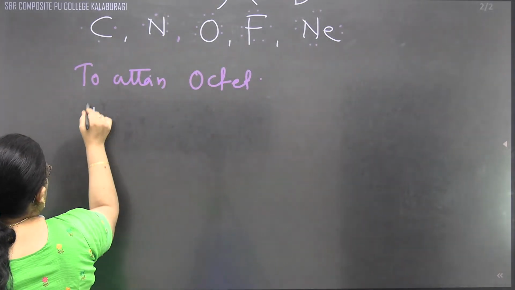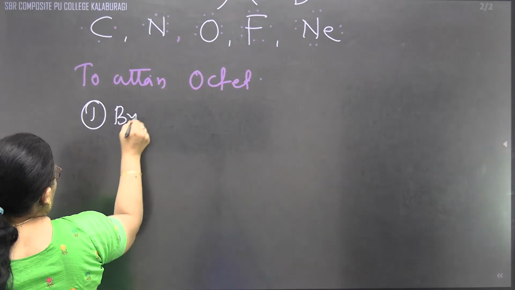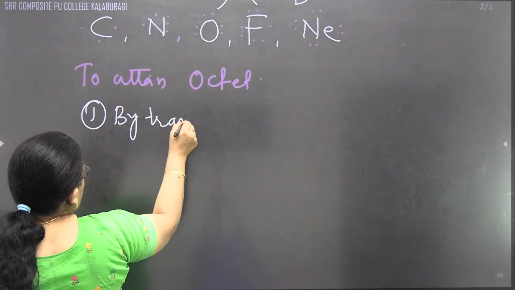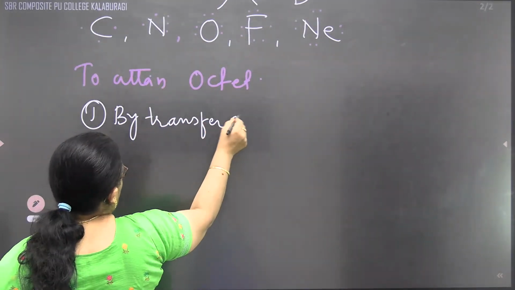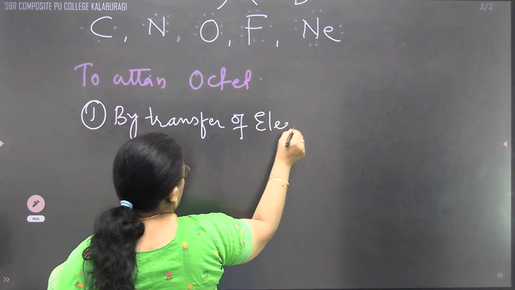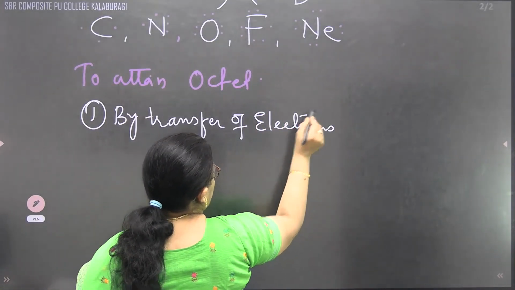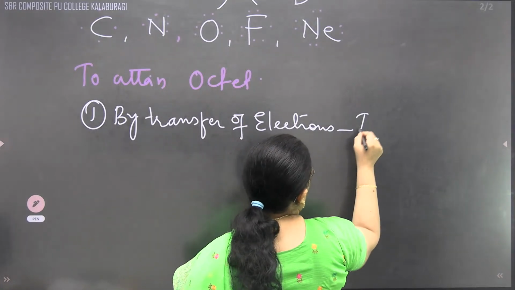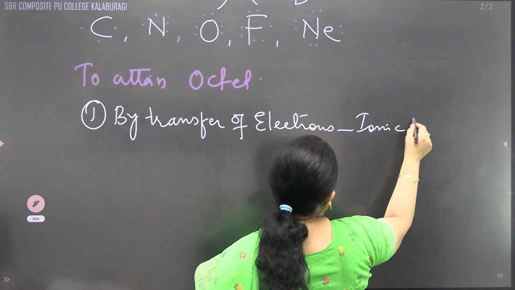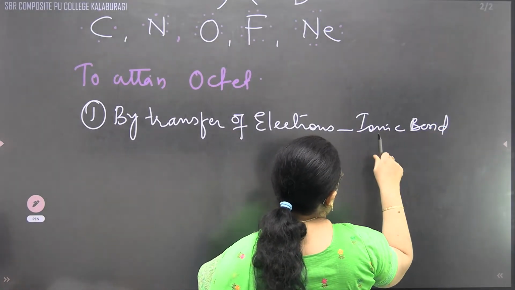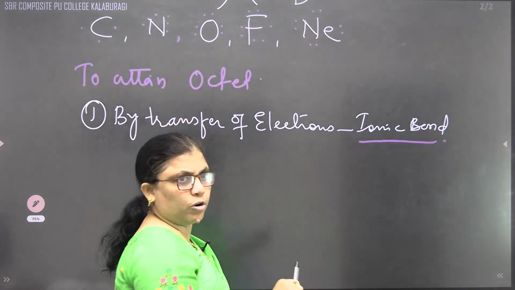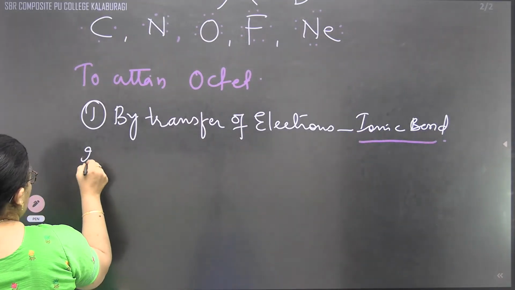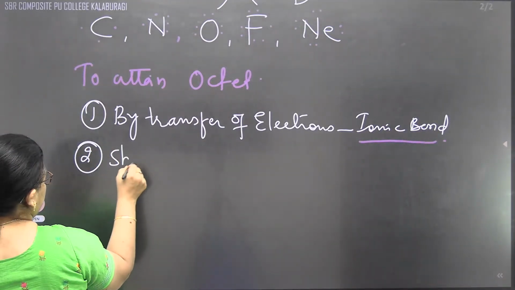Either they will take by transfer of electrons. Transfer of electron leads to which bond? Ionic bond. Transfer of electron leads to ionic bond, or by sharing of electrons.